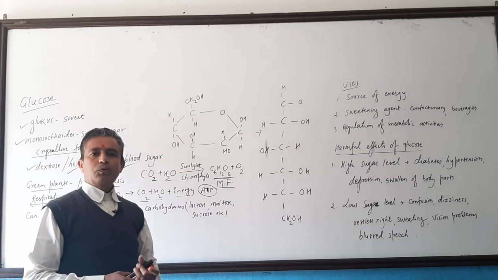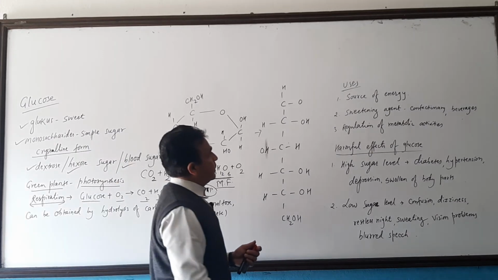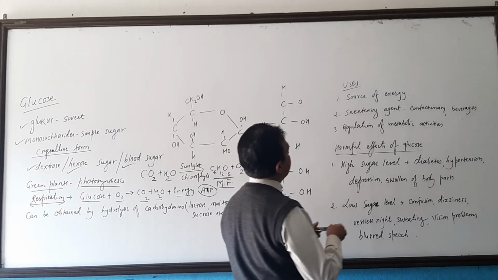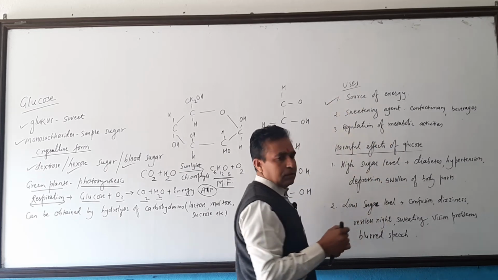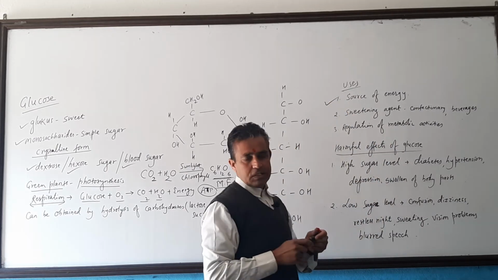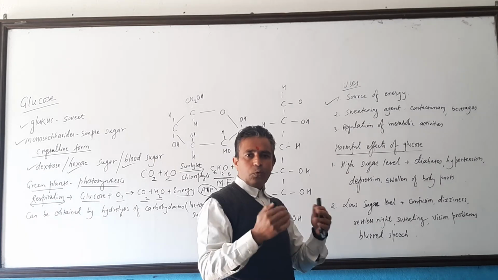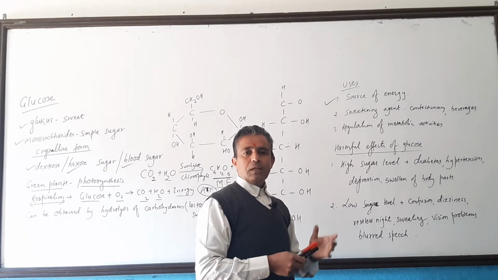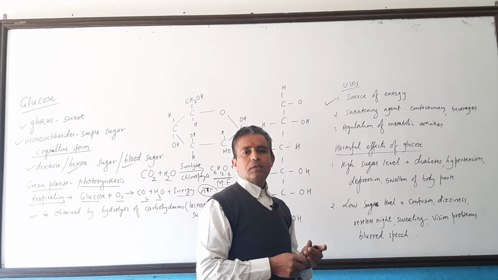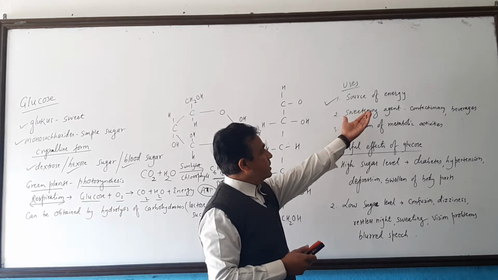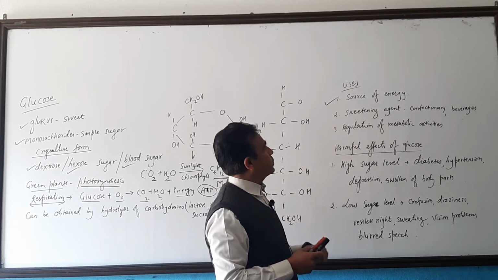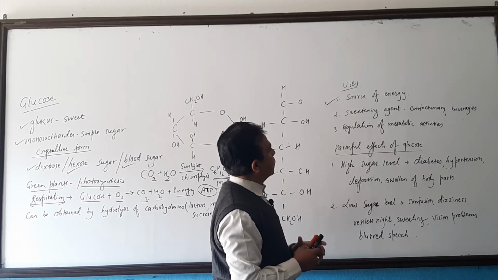We are discussing glucose. Students, here are given the uses of glucose. Where is glucose used? Number 1, source of energy. When glucose is taken, it burns in cells and tissues during respiration and produces a large amount of energy. So, the source of energy is glucose.